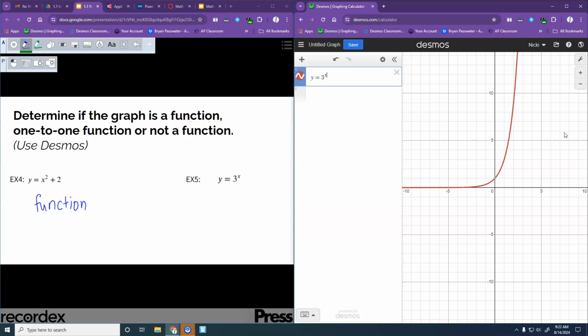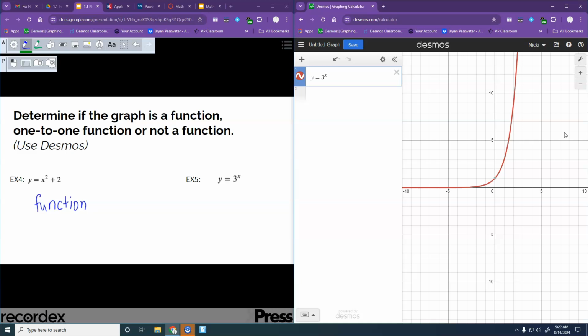We're good over here. Only hits once. Over here it gets really steep, and it's starting to look like maybe it's more than once. But remember that my ruler has some thickness to it. A line has no thickness at all. Theoretically, the idea of a line, you can't even draw it because it has no thickness. So this is going to pass our vertical line test.